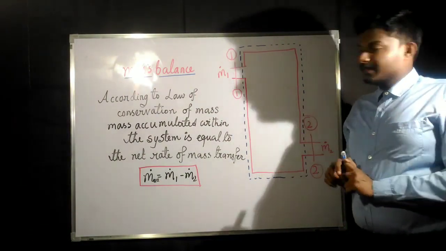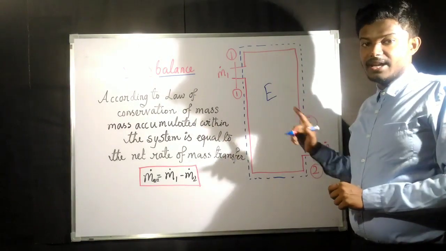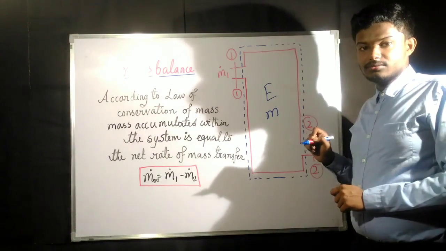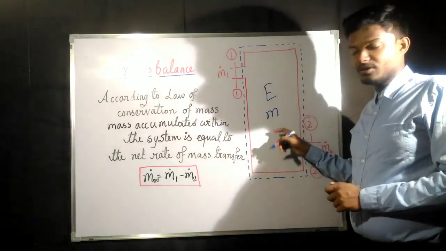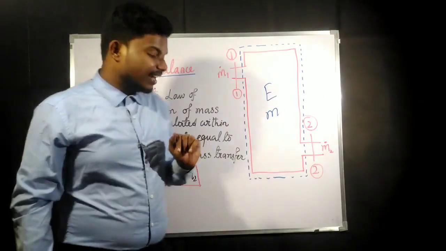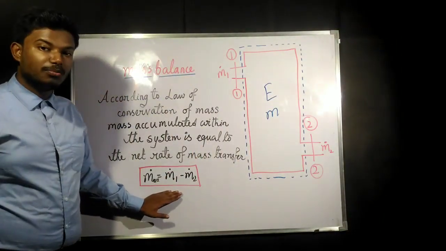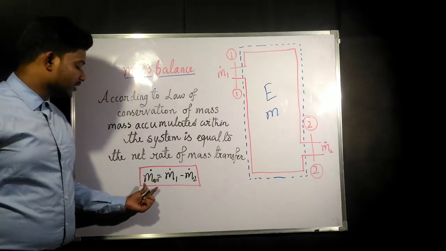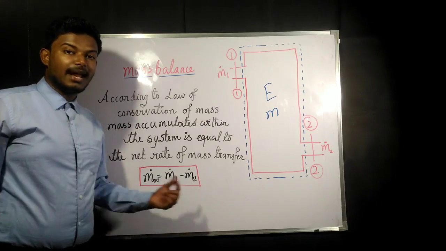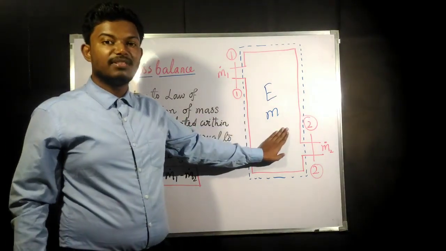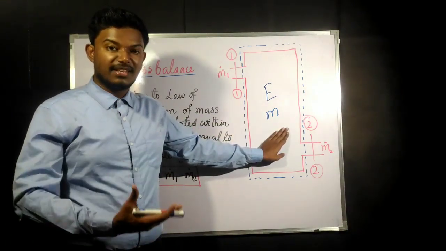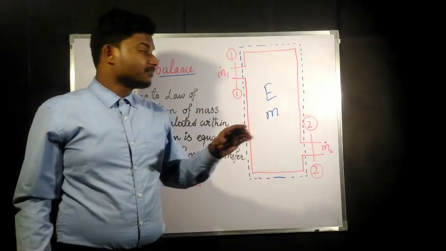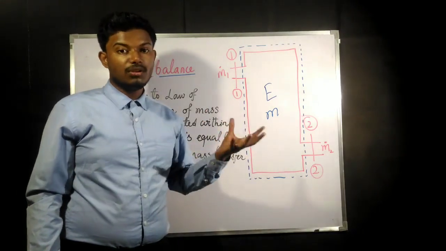Now here we have energy of the system, and energy is going to be a property. Same, mass is also going to be a property of the system. Now for a second, let us consider that this value is going to be positive. That means mass accumulation rate would be positive, that is m dot 1 is greater than m dot 2. Positively there would be some mass accumulation, and if there is mass accumulation, the mass of the system is going to increase.